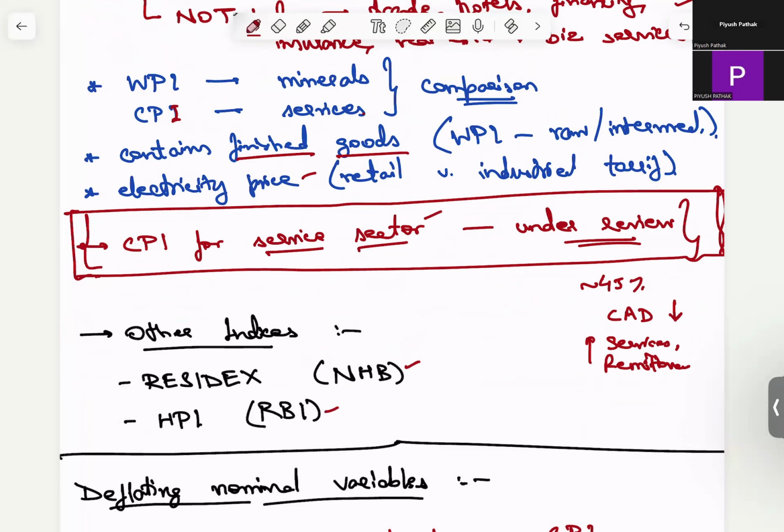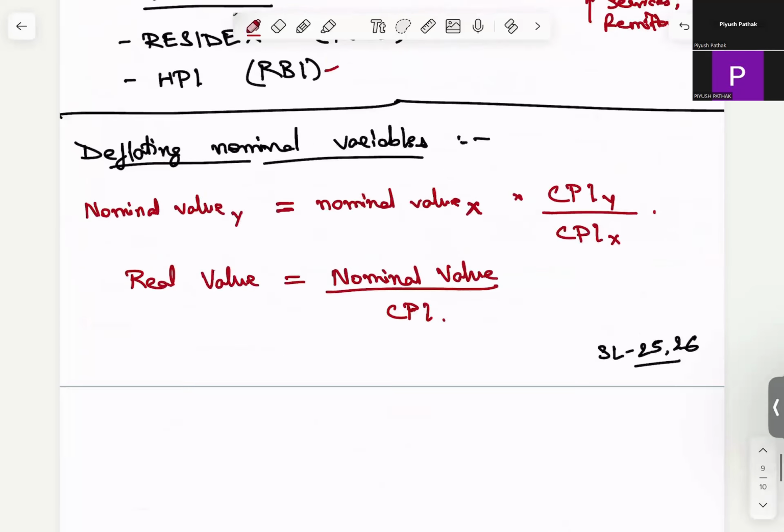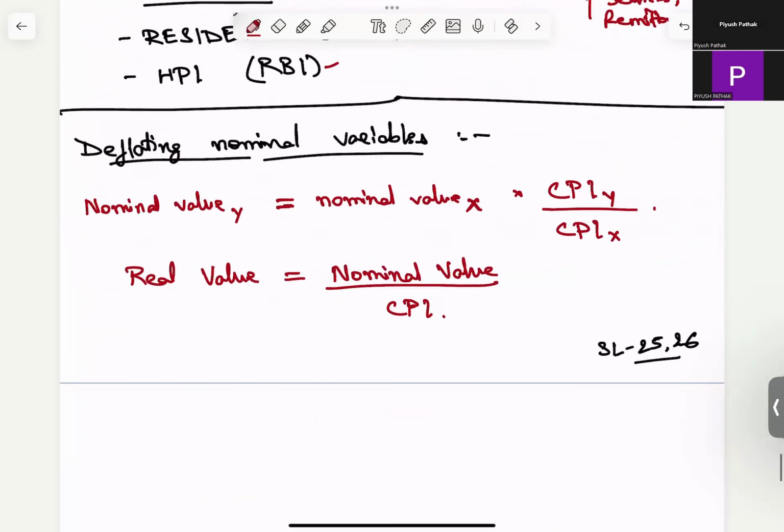And then we have multiple such indices. They keep on coming up as creative measures to account for various things. You can have an index for environment. These things come up all the time and they might be important for other exams, but not for this particular MBA course. Okay.